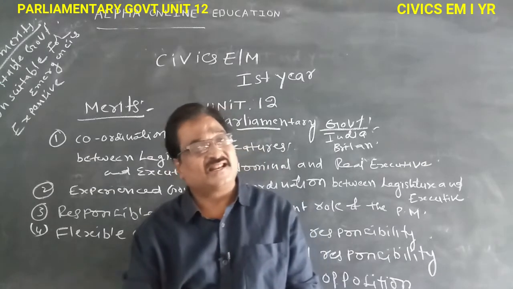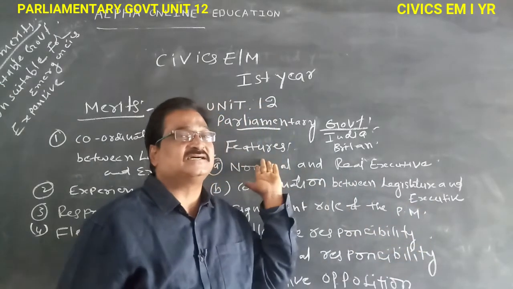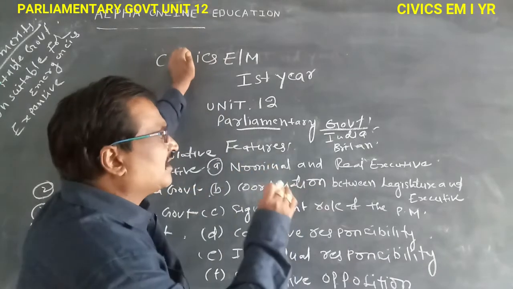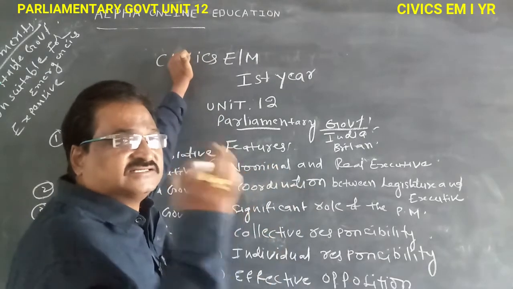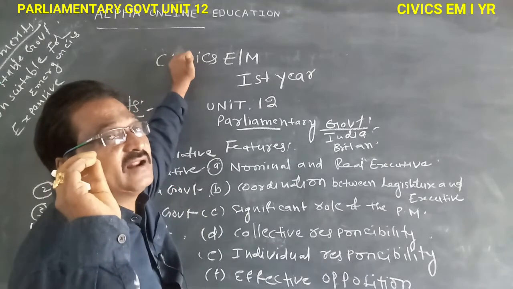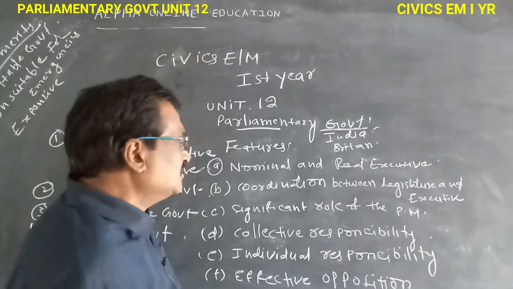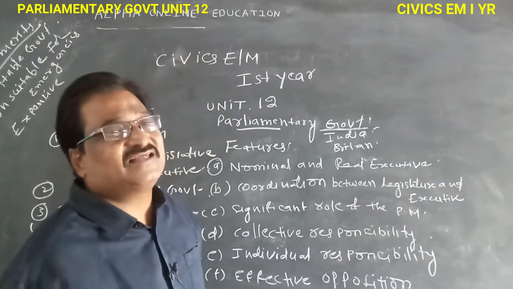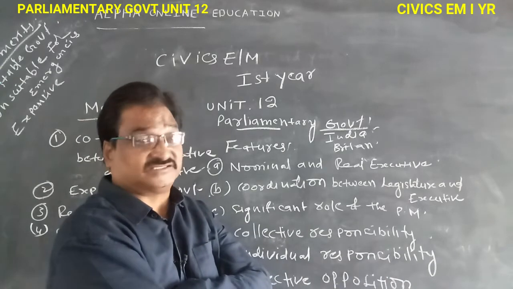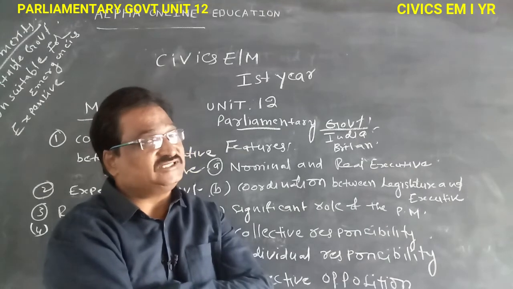Here are the features of the parliamentary government system. India is a big parliamentary government country. What is the meaning of parliamentary? Government has three organs: legislature, executive, judiciary.